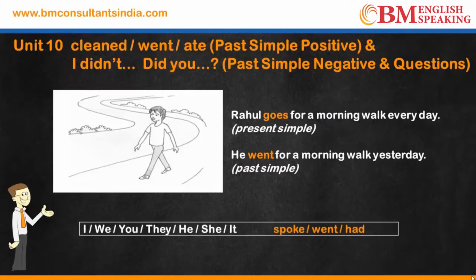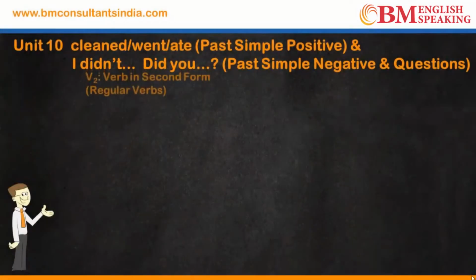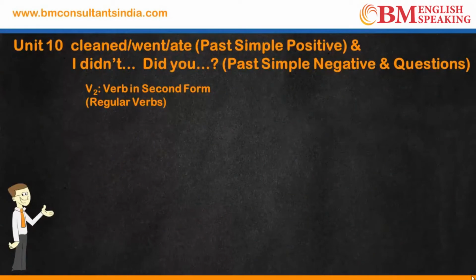With I, we, you, they, he, she, it, we use spoke, went, had, etc., which is the second form of verb. चलिए देखते हैं what is a regular verb and what is an irregular verb. Regular verb वो होता है जिसमें ed लगाने से उसका second form आ जाता है.